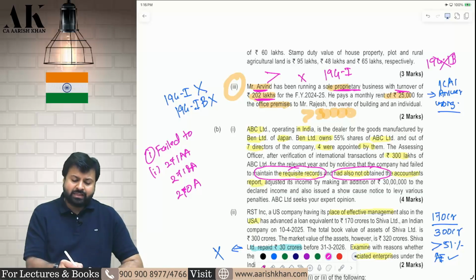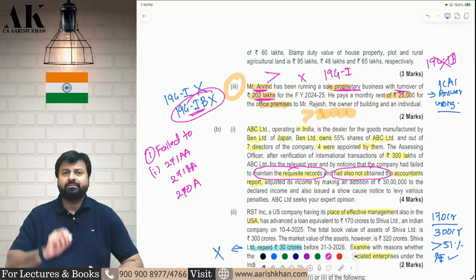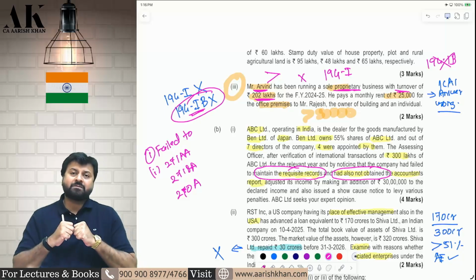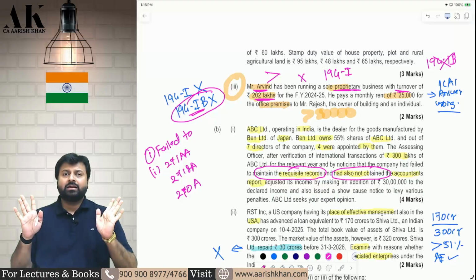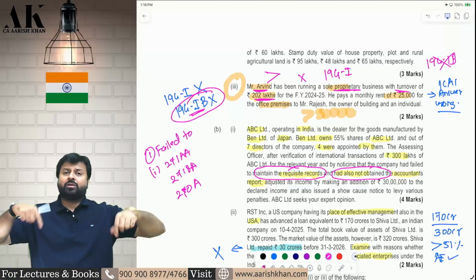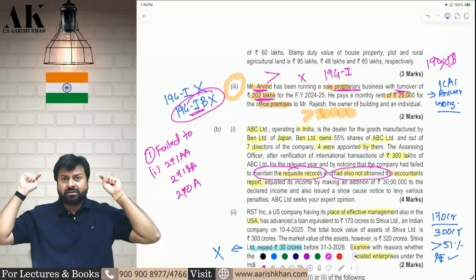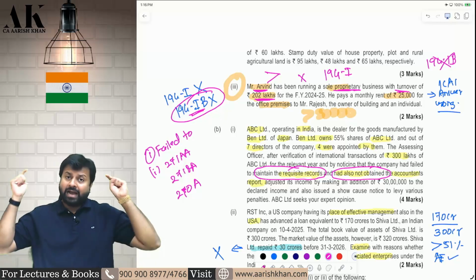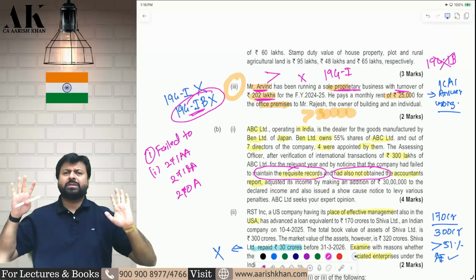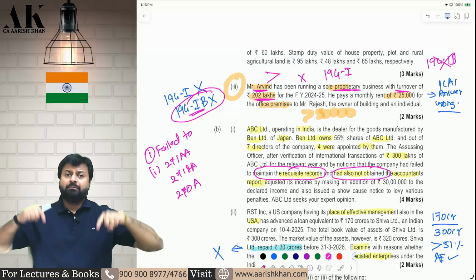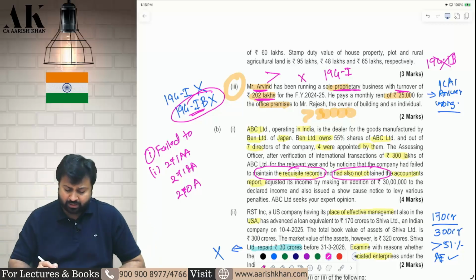But ICAI has given the answer by giving reference of 194IB, not 194I, which is wrong. 194IB is not applicable here. Yes, the answer is correct of ICAI, that TDS will not be applicable because the rent is not exceeding 50,000. But you have to give a reference of 194I only and say that 194I is not applicable, because the rent does not exceed 50,000 rupees. 194IB is not possible here. I hope it is clear to all of you.